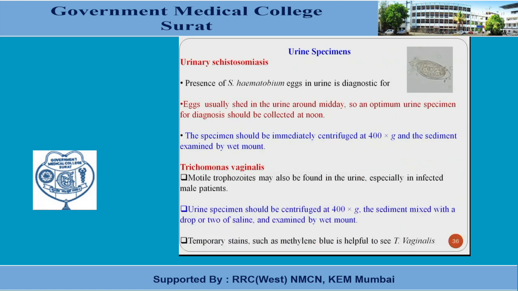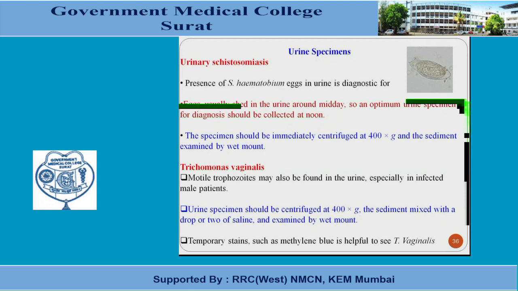Urine sample is also helpful for identification of urinary schistosomiasis. Presence of Schistosoma haematobium eggs in the urine is diagnostic for this kind of urinary schistosomiasis. These eggs are pointed at one end. Eggs are usually shed in the urine around midday, so an optimum urine sample for diagnosis should be collected at noon. The specimen should be immediately centrifuged at 4000 rpm for 15 to 20 minutes, and from the sediment we prepare the wet mount preparation.